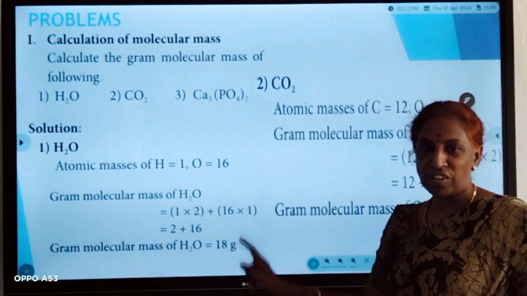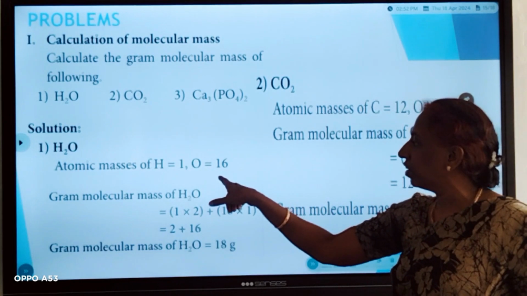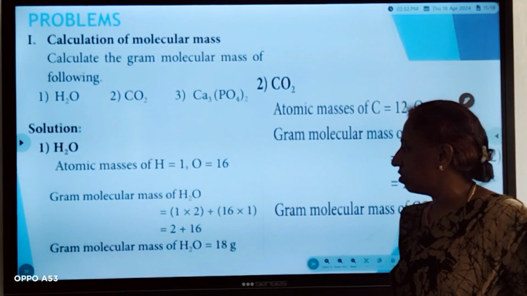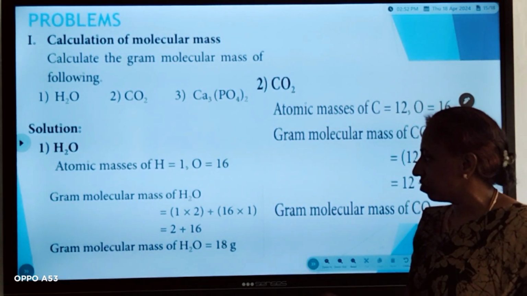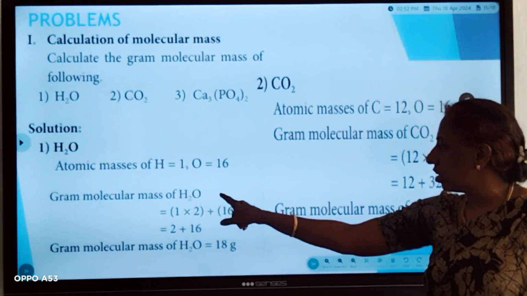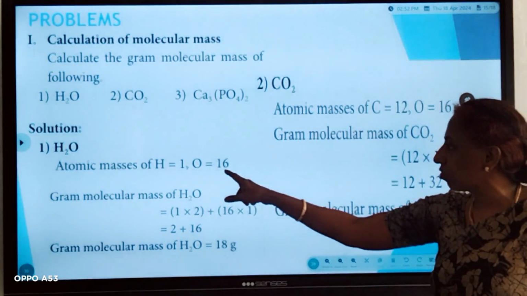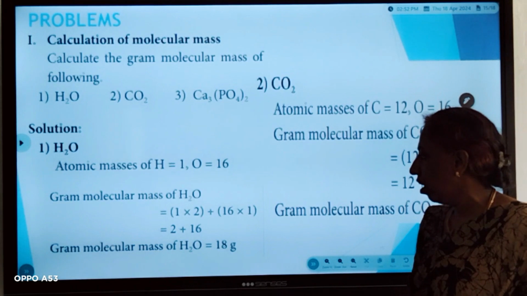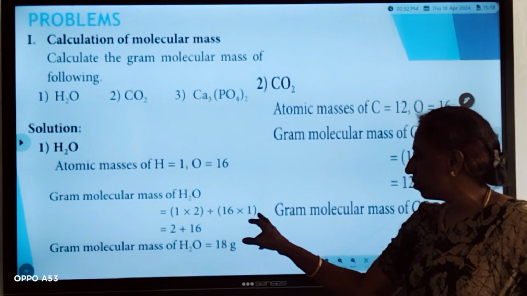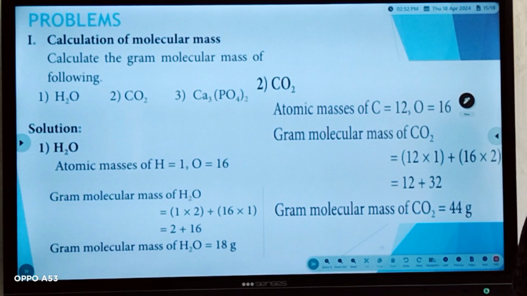Atomic masses of hydrogen is 1. Oxygen contains only one atom here, so 16 into 1 is 16. Hydrogen is 1 into 2 is 2, and 16 into 1 is 16. When you add up, you will get gram molecular mass of water, that is 18 gram.